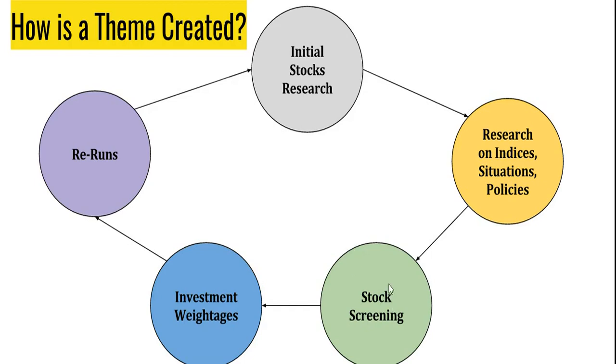Then a stock screening phase comes into the picture, where different algorithms and models are run, and then a specific weightage is set against all of the stocks that are screened down in the third step. And finally, this process is rerun after a particular period to see any potential inclusions or exclusions of selected stocks.